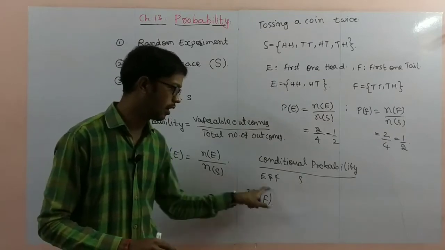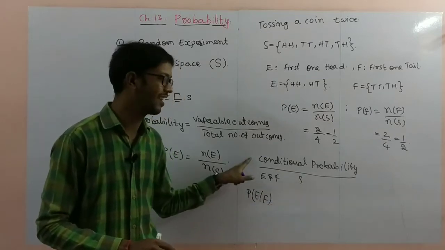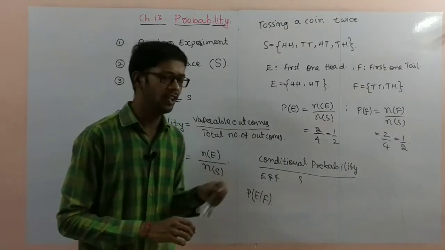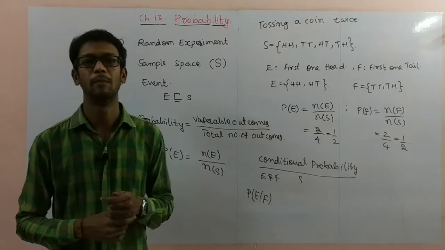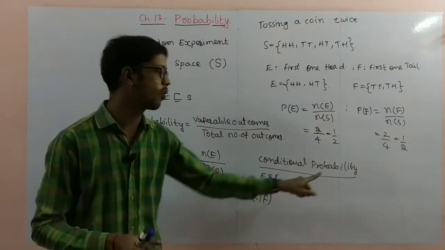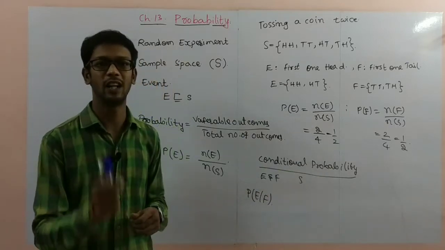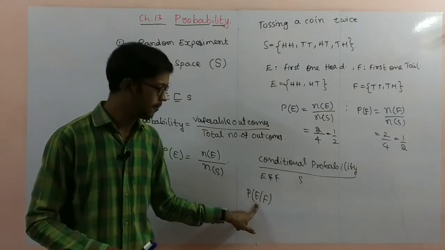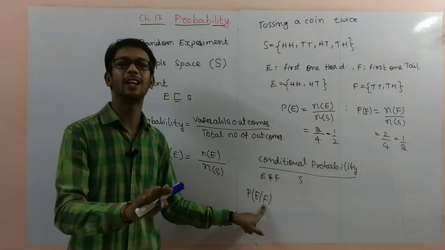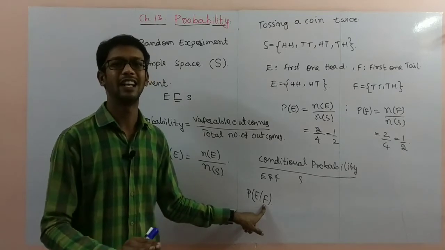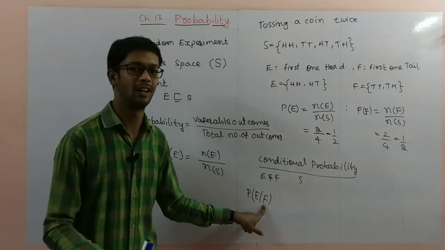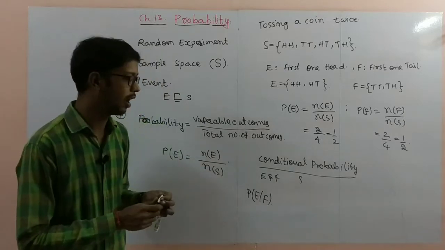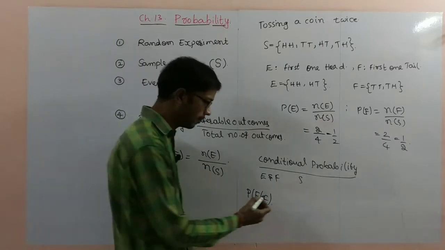This type of probability is called conditional probability. In conditional probability, based upon one condition, you have to find the probability of one event. You have to find the probability of event E, where the condition F already exists, that is, F has occurred. So what is the formula here?